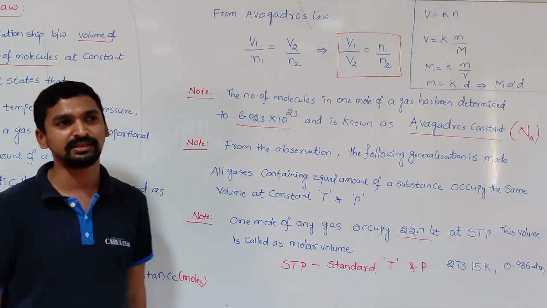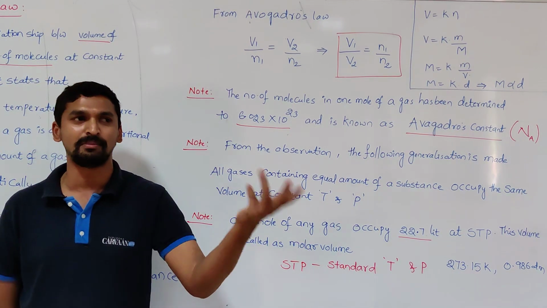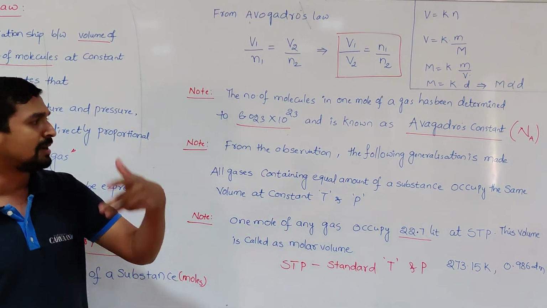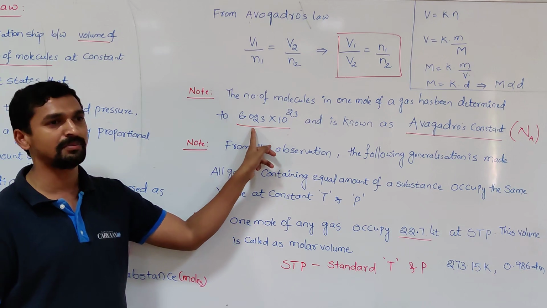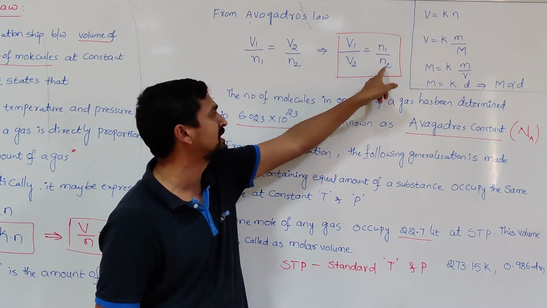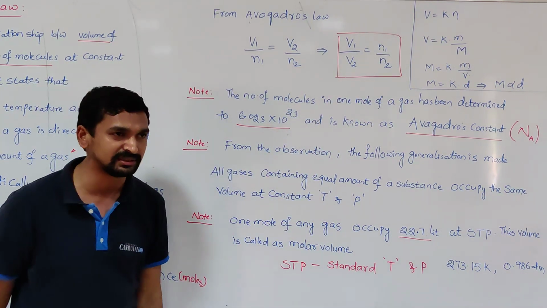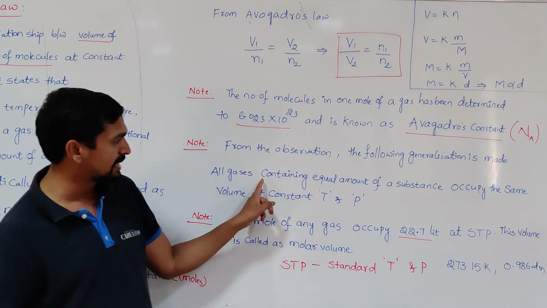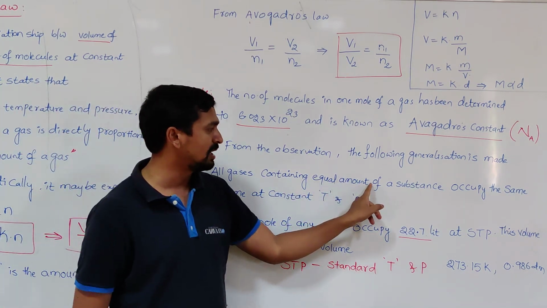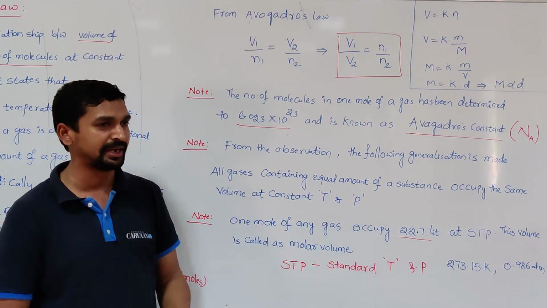If two gases have the same amount of gas, that means the same number of moles will be present. Once the same number of moles are present, the same number of molecules are present, that is n1 is equal to n2, then V1 is equal to V2, so that they can occupy the same volume. That's why all gases containing equal amount of a substance occupy the same volume at constant temperature and pressure.